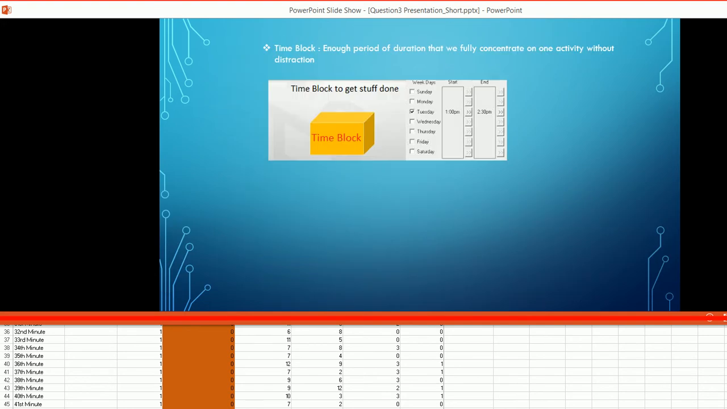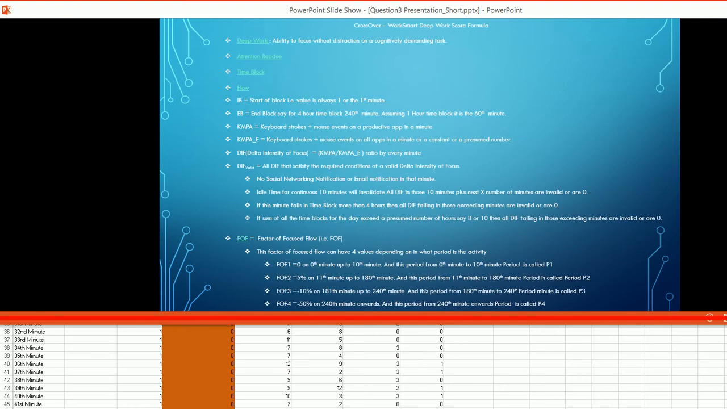A period of duration in which we fully concentrate on one activity or task without distraction is called a time block. Time blocks cannot exceed 240 minutes, or 4 hours. According to this theory, it can be 1 hour, 1 hour 30 minutes, 1 hour 45 minutes, 2 hours, 3 hours, but it cannot exceed 4 hours. You can have 2, 3 or 4 time blocks in a day, but the sum of time blocks cannot exceed 8 or 10 hours.